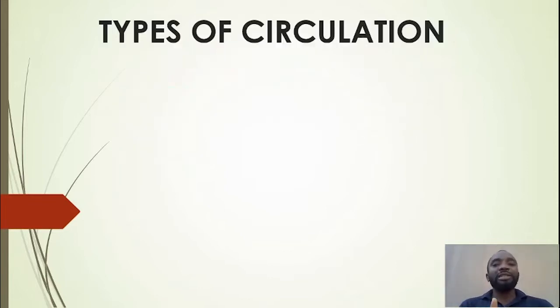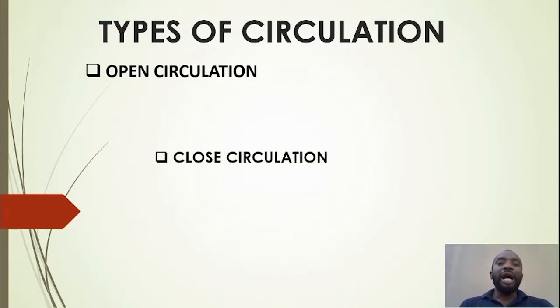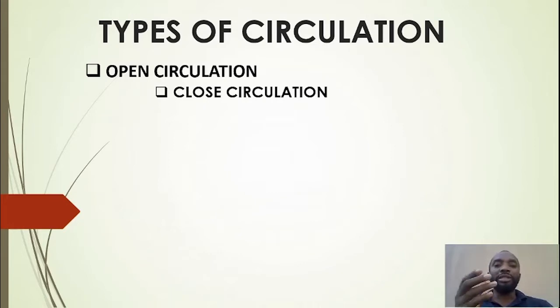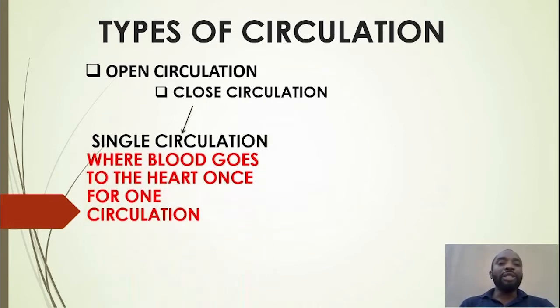Now, there are types of circulation that we have. The first one is open circulation, and the second one is closed circulation. Open circulation is normally seen in the lower animals. The liquid that carries things around the body flows in an open system.